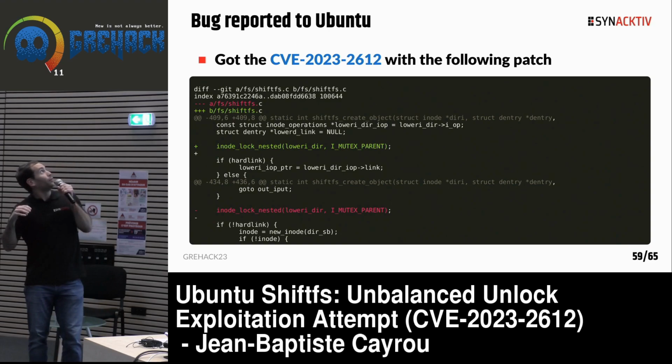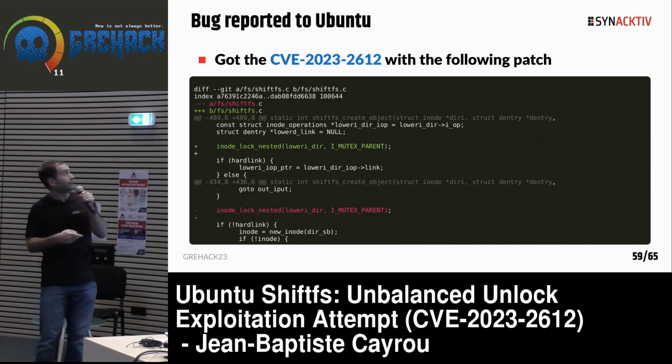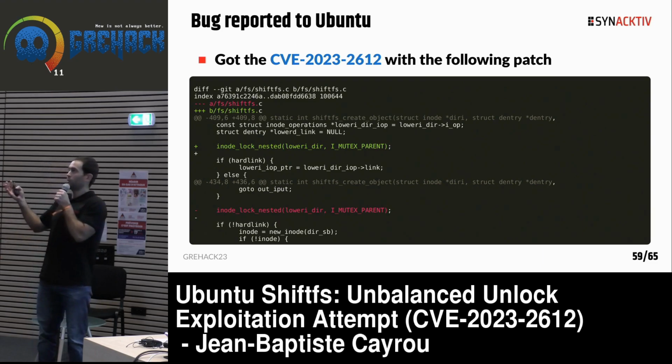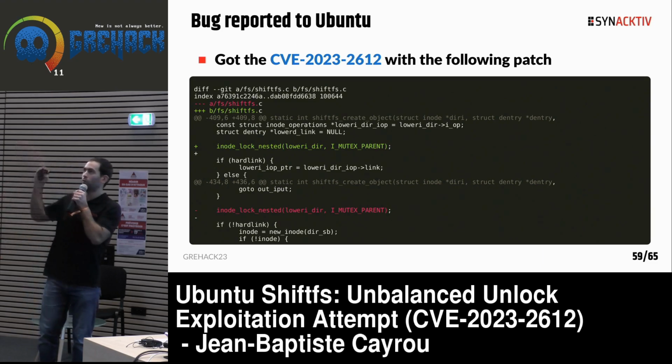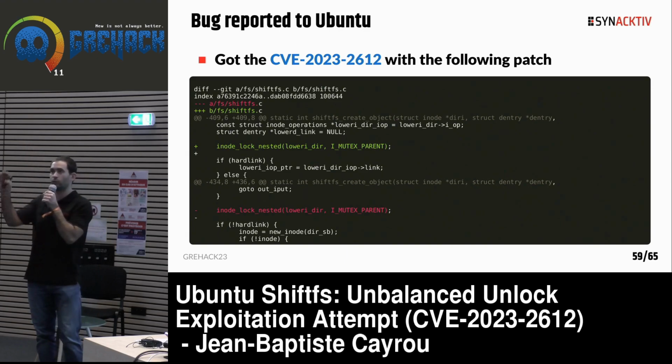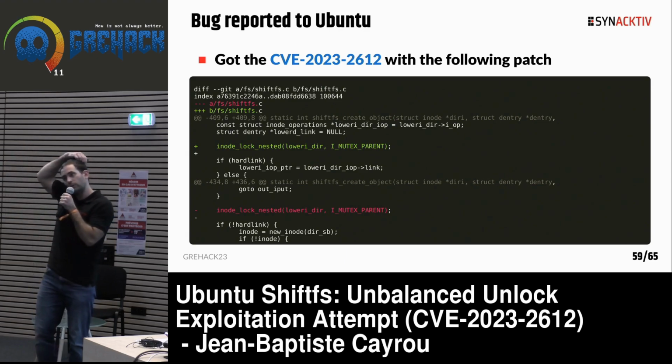I reported the bug to Ubuntu, and the patch is quite simple. They just moved the lock operation so that there is always an unlock, as there is no more path. We can just unlock the directory. So it's good.